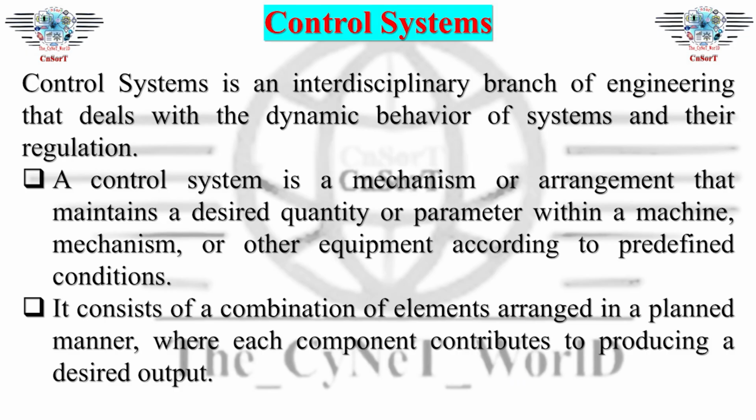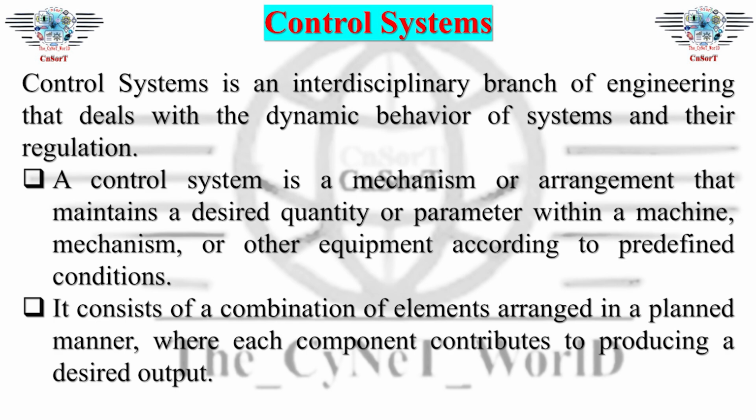Control systems is an interdisciplinary branch of engineering that deals with the dynamic behavior of systems and their regulation. A control system is a mechanism or arrangement that maintains a desired quantity or parameter within a machine, mechanism, or other equipment according to predefined conditions.